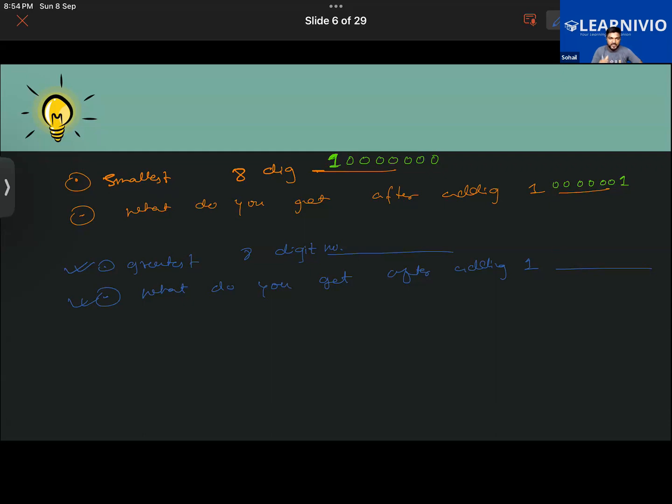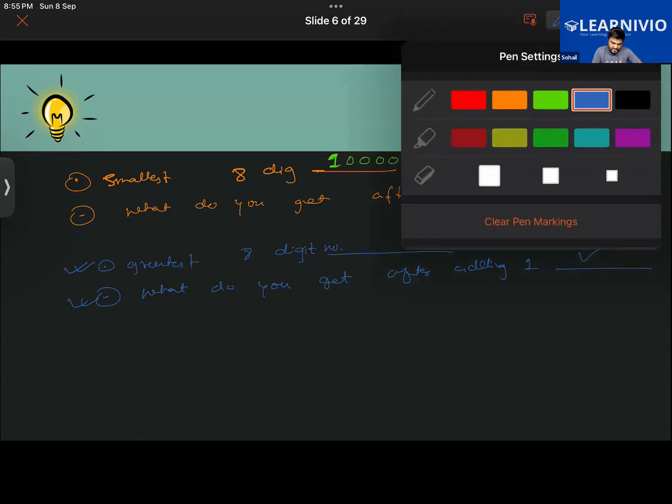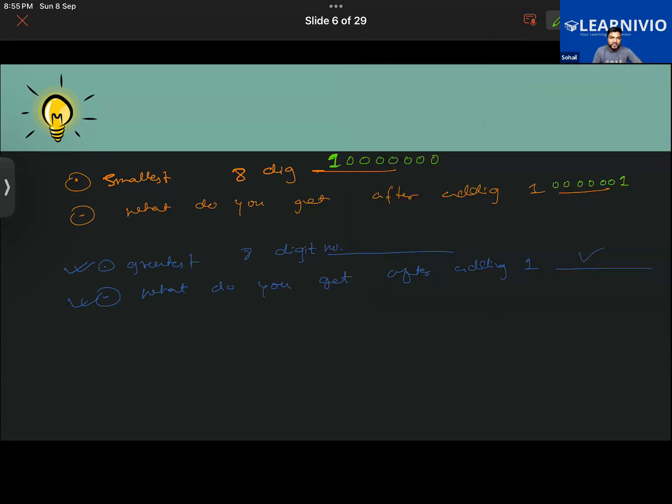For the second one, after adding 1, you are getting 10 crore. Yes, then that is correct. Very good, guys. Because earlier you would have got 9 crore 99 lakh 99,999. Very good.